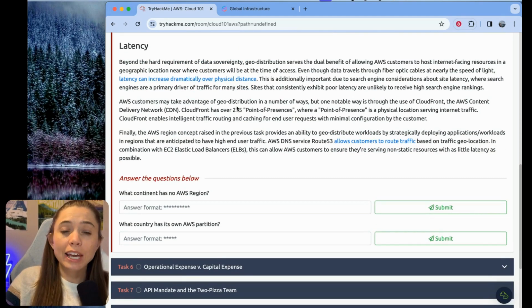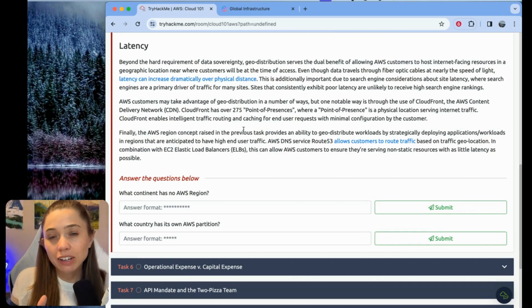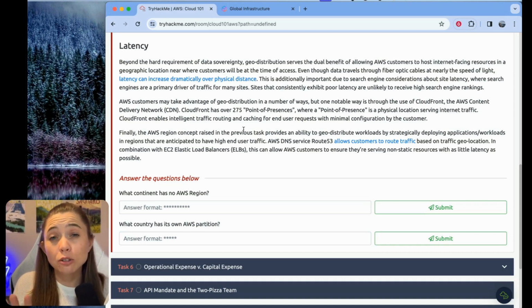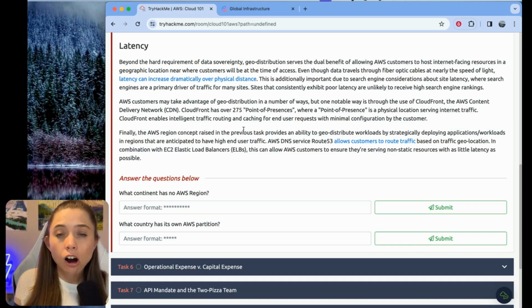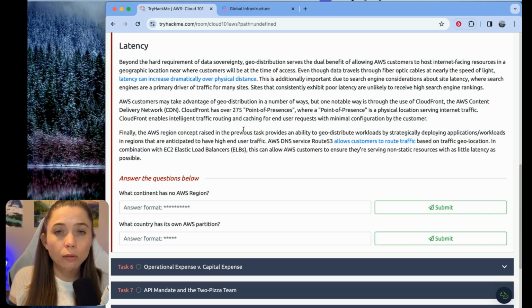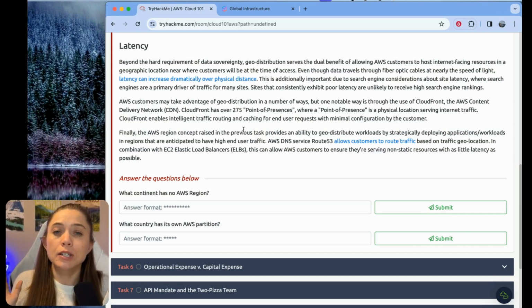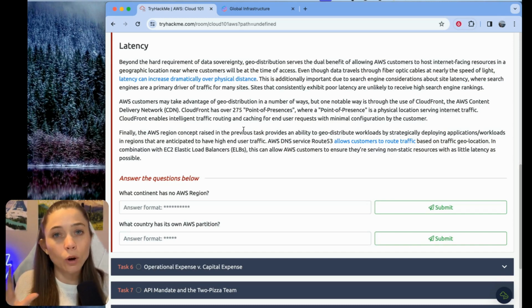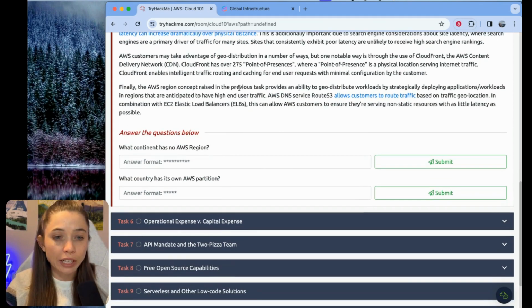As you build an application, one of the big advantages of the cloud is that the cloud has these points of presence all around the world. So even if you're a small company and you operate in one country or one region, you can use the cloud to replicate your IT infrastructure all around the world, to replicate your data all around the world. And that means your customers deal with much less latency than if you were just serving data out of one data center located wherever you're at. This section describes it in much more detail, so hopefully you all have the opportunity to read it.